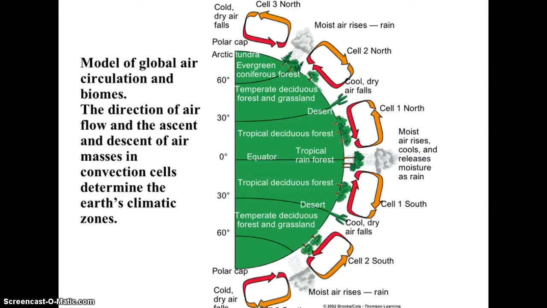Alright, here you can look and see where you've got rising air at the equator. You've got that sinking air that creates high pressure here for our deserts. And then once again here we've got rising air, low pressure. And so that's going to create rains once again, and we start seeing forests. You've got to have a lot of rainfall to support tree growth. So these are our coniferous forests that we see across the northern part of the United States, southern Alaska, southern Canada.